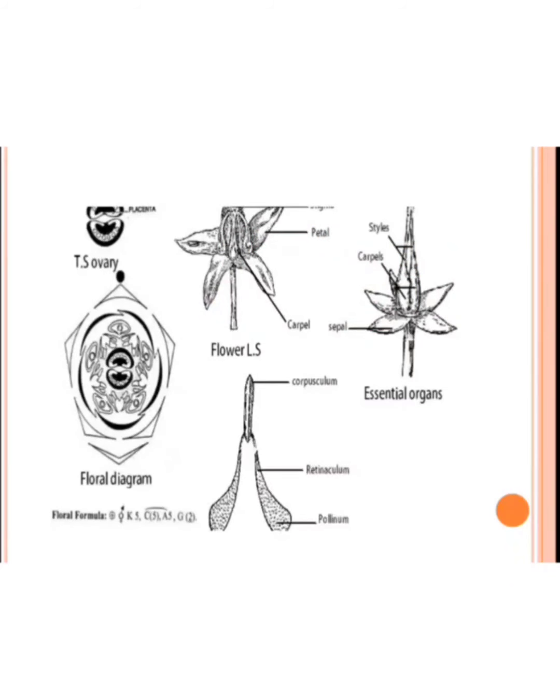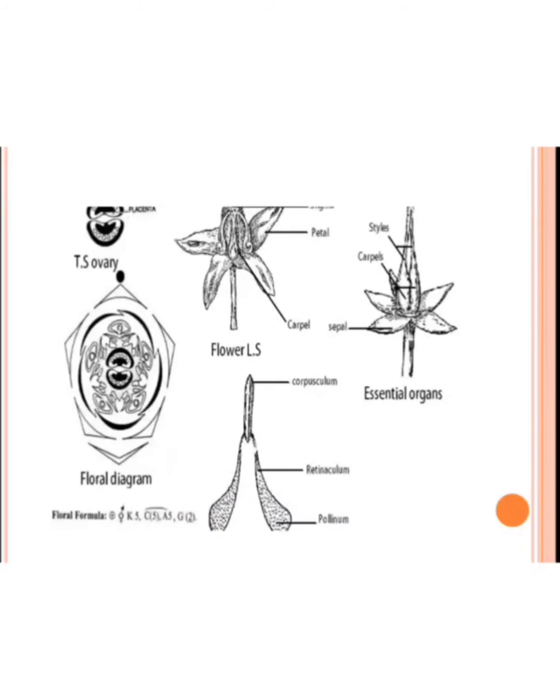But we will discuss the floral formula and floral diagram. First, the bract is present, then actinomorphic, then bisexual, calyx number of 5, but they are polysepalous, corolla also 5, but they are gamopetalous, then the androecium, anthers are 5 in number. The androecium is epipetalous, it means the stamens and corolla are attached. Then the gynoecium is 2, they are syncarpous and the ovary is superior.